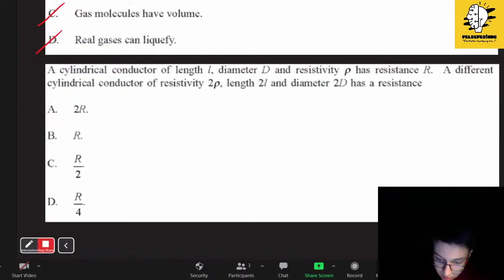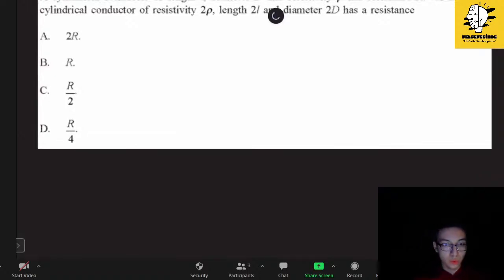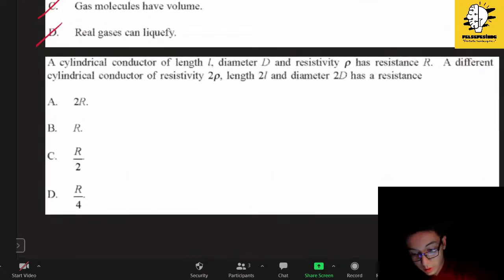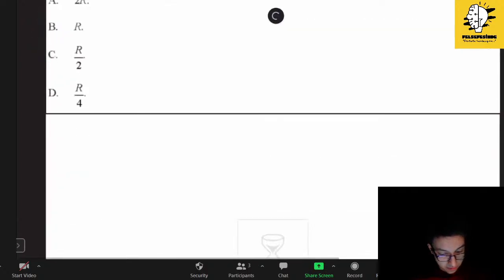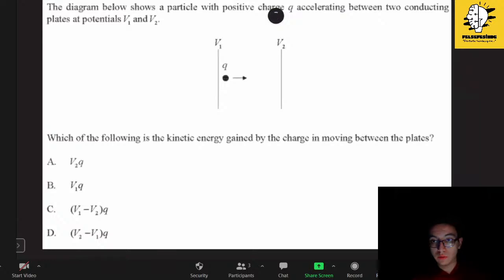Let me stop annotation and sync physics because I found a new question. I hope it will load soon. By the way, is there anyone from our viewers who wants to revise a topic or solve a question about it? Because if you have it, we can help you. Okay, the next question is here, but I am looking at the chat, so if you have any questions, we can take them.